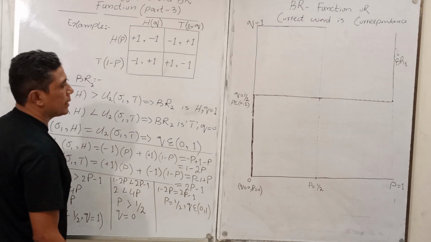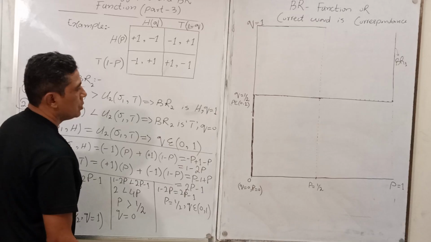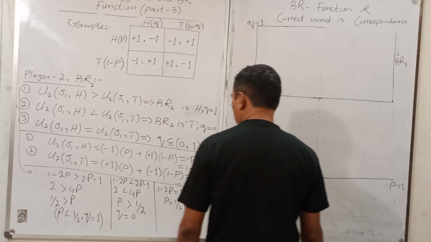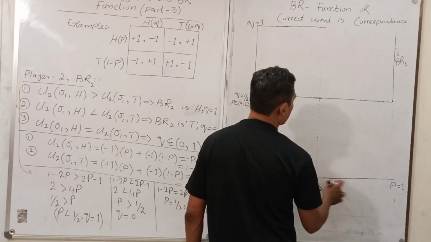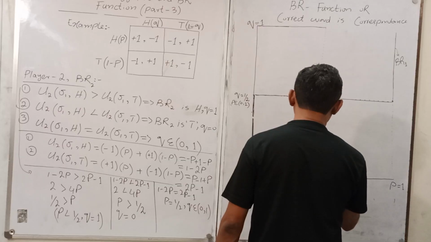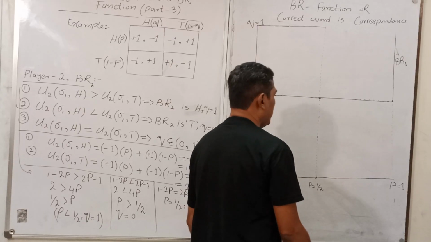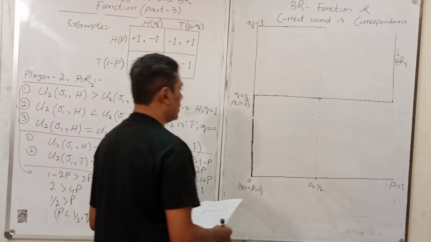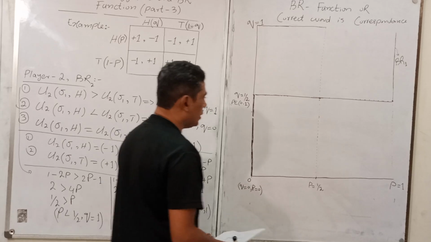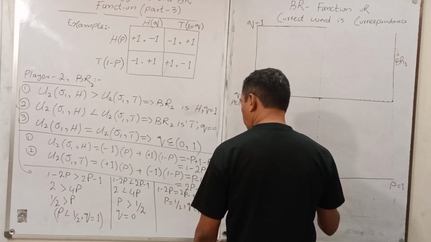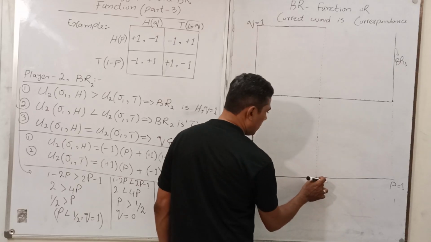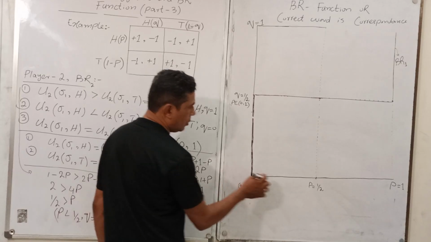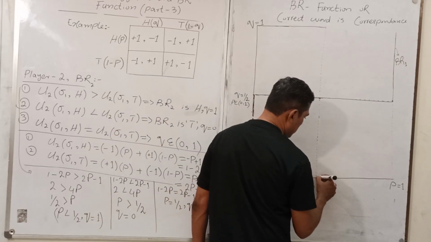So p greater than 1 upon 2, in this condition, the value of q is 0. So what you have is this one: p greater than 1 upon 2, and the value of q is 0.